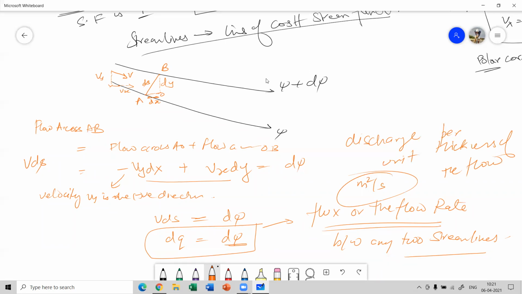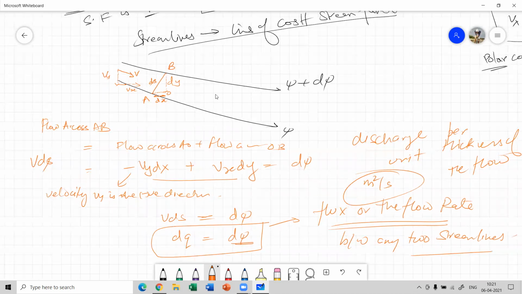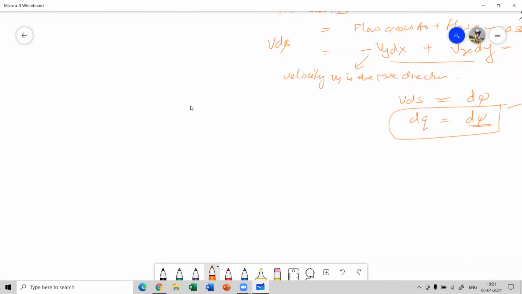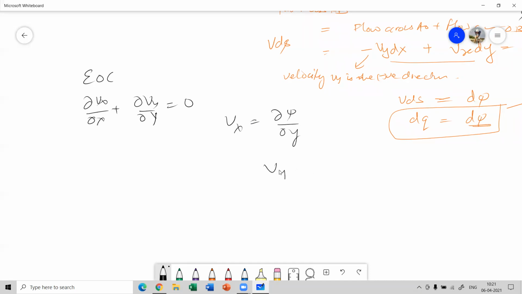Now also, if you remember the equation of continuity, it's del Vx by del x plus del Vy by del y equal to 0. Now what is Vx? We all know Vx is del psi by del y, and Vy is minus del psi by del x.